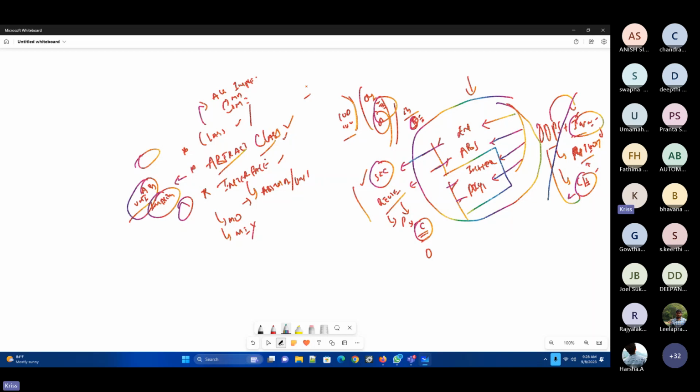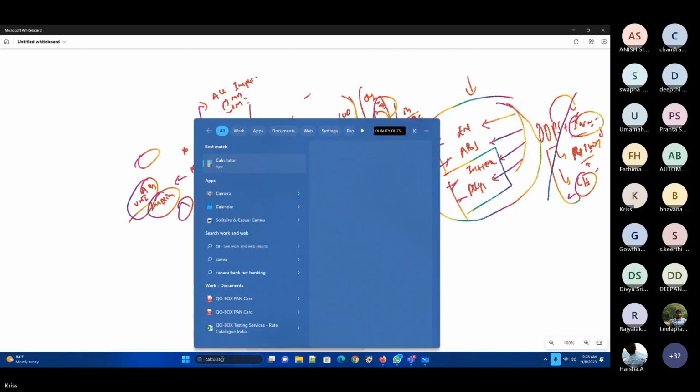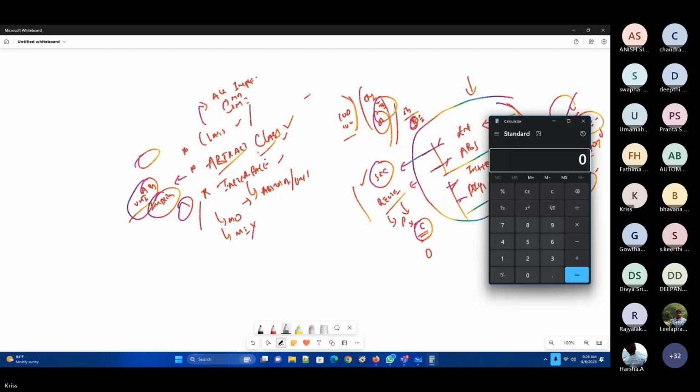See, for example, now you have this particular calculator. I have been given those particular values, and square root I have been given for this one. Now I got the answer. This is the square root of 213,430, so this is the value which I'm getting.